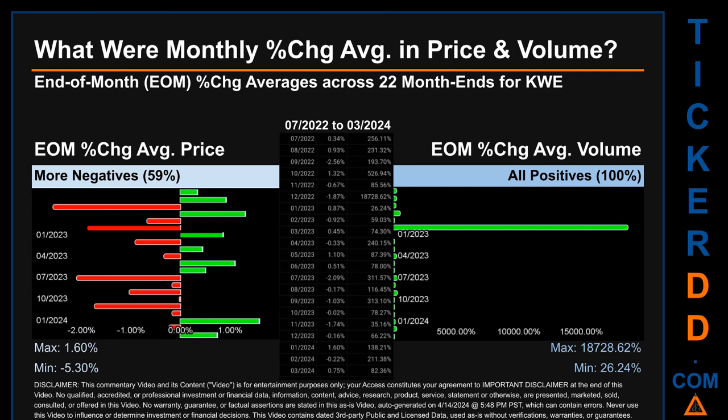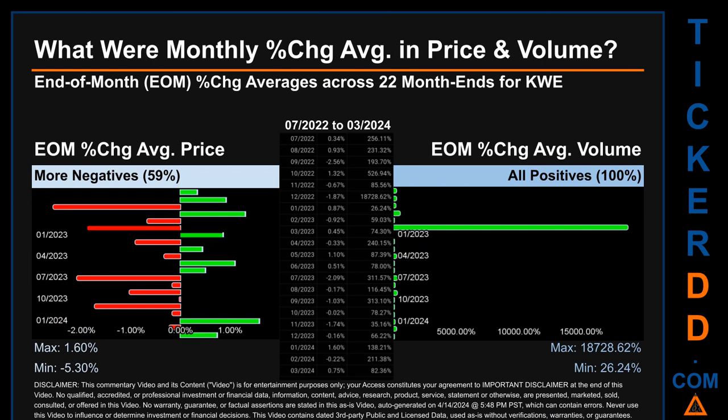From 07/2022 to 03/2024, out of 22 month ends, 13 had a negative percentage change in average price. Meaning 59% of month ends saw a negative percentage change in average price. In terms of volume, 22 out of 22 month ends had a positive percentage change. That is 100% of month ends saw a positive percentage change in average volume.